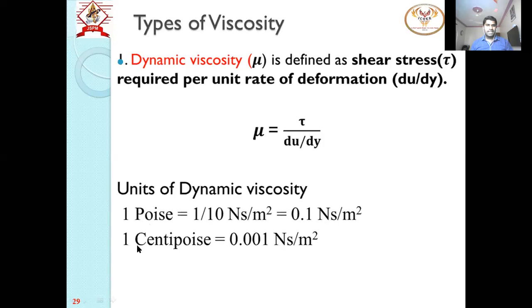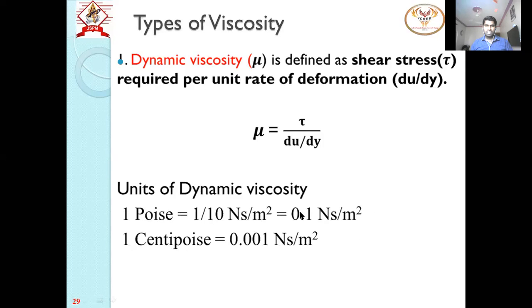And 1 centipoise is 0.001 Newton second per meter square. Sometimes this unit also appears in numericals, so sometimes the dynamic viscosity will be given in poise.